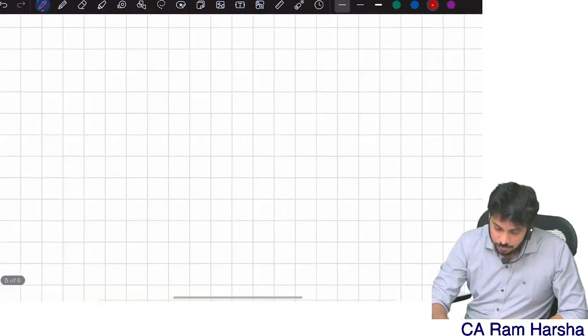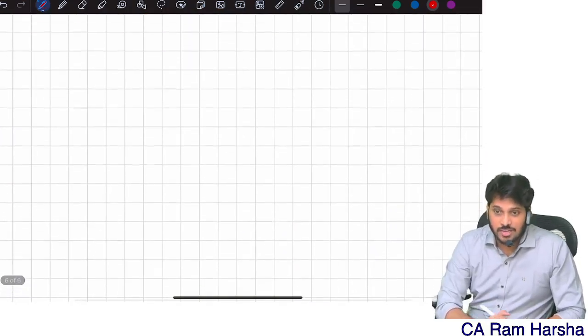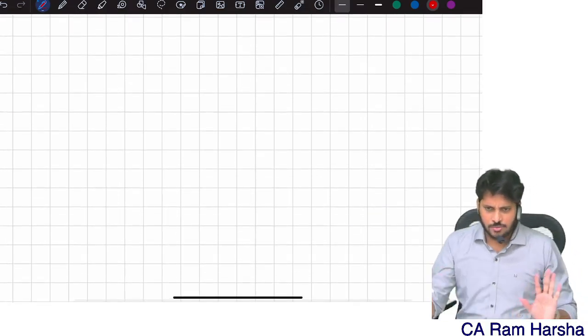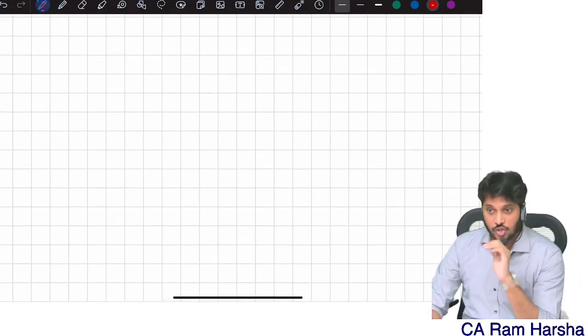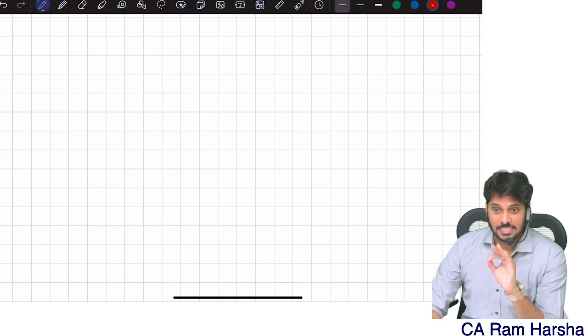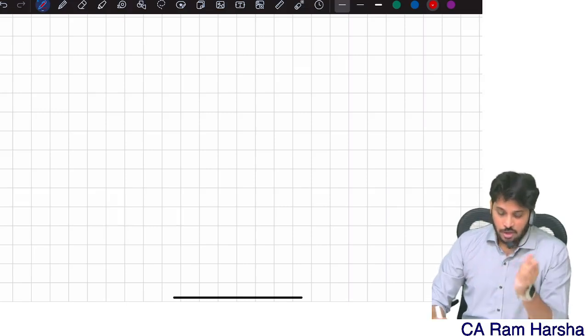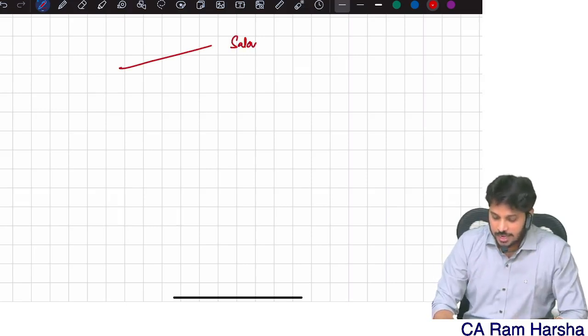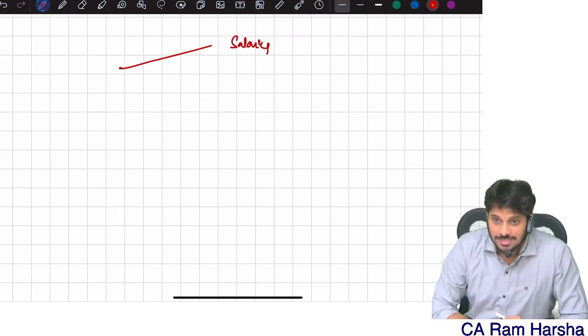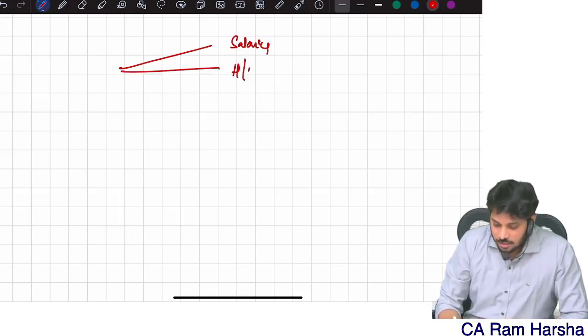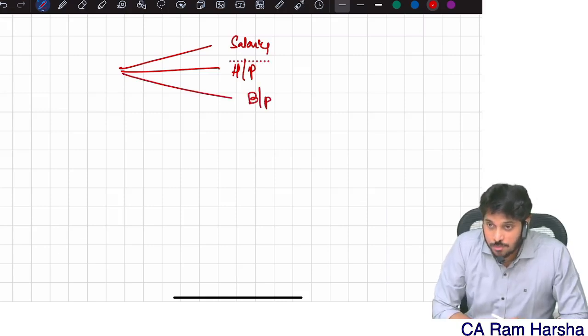Now, whatever income you are getting, under income tax law these incomes are broadly categorized into 5 heads of income. What are the 5 categories? First category is salaries. Second category, house property. Third category, business or profession.